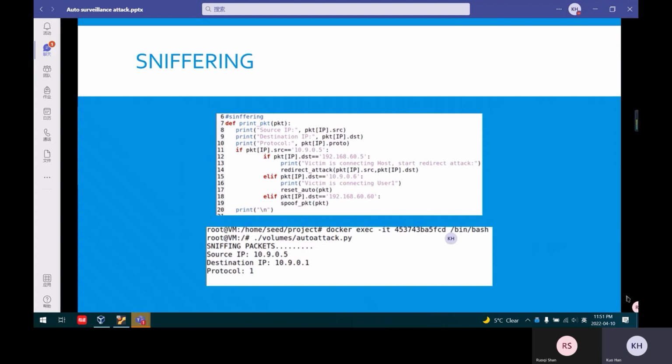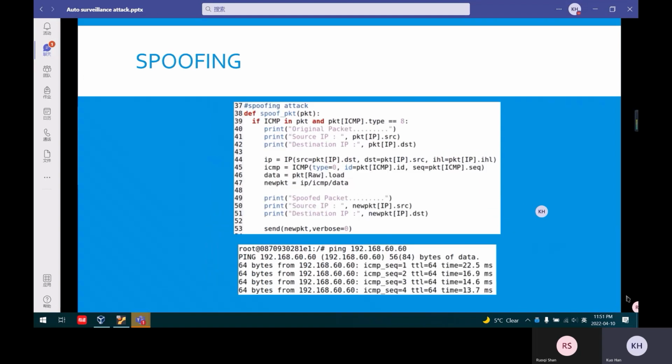So now we enter the container of the attacker and run our code. The program will automatically sniff all packets and display them, including source IP, destination IP, the protocol and the others. I will show you the others in the other pages. The sniffing will always detect all of the victim's network connections.